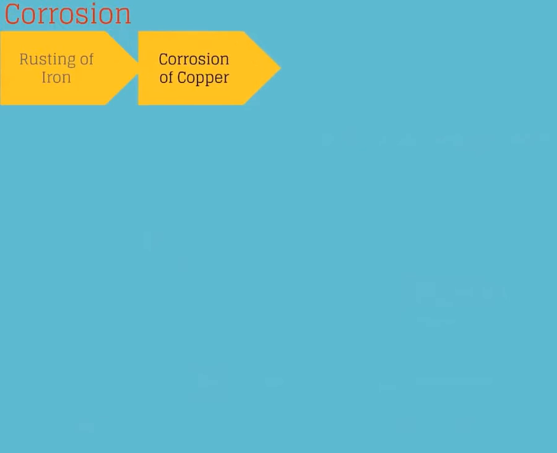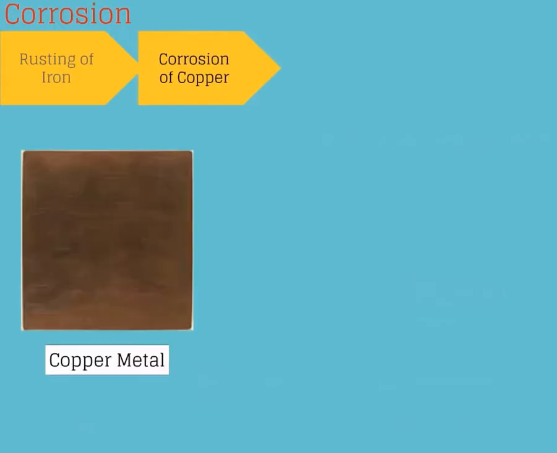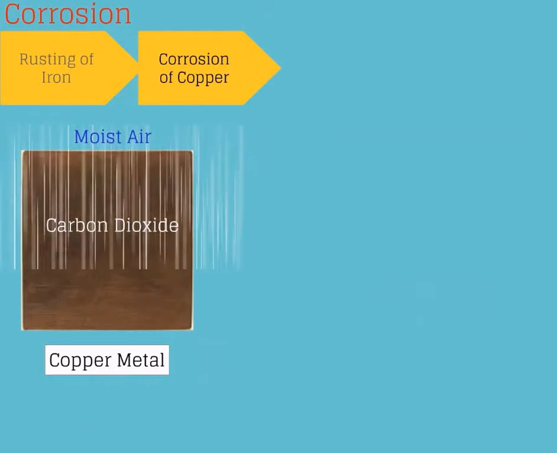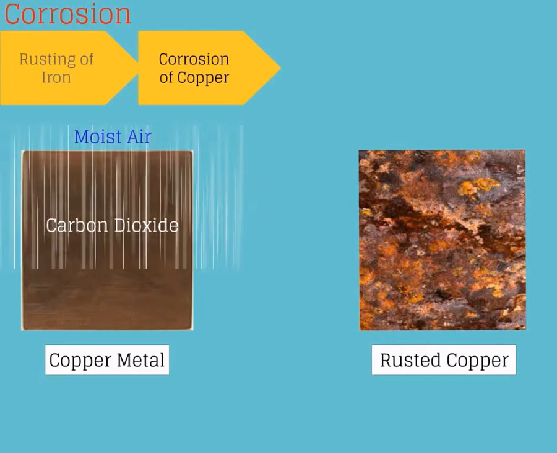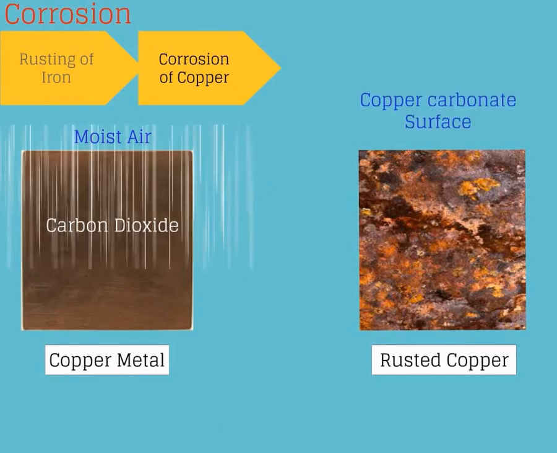Corrosion of copper. Copper metal reacts with moist carbon dioxide and air and loses its shine and forms a green coating of copper carbonate on its surface.